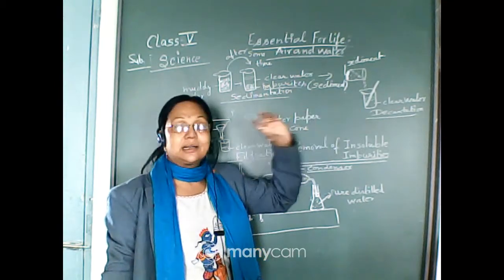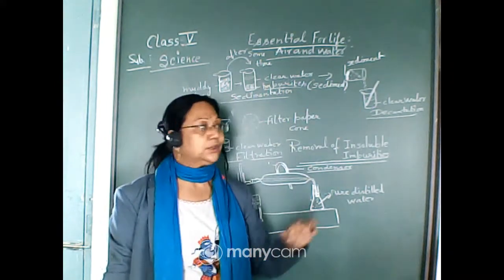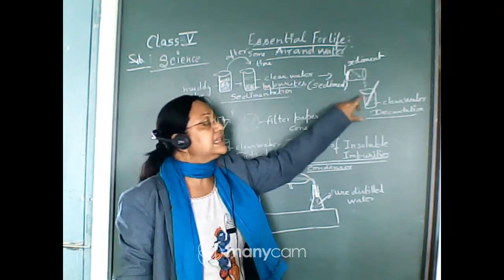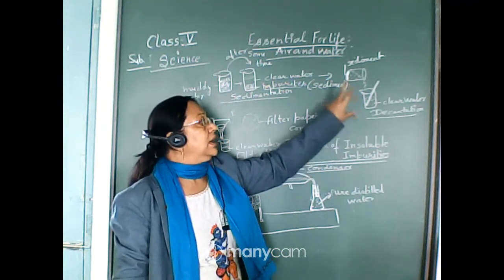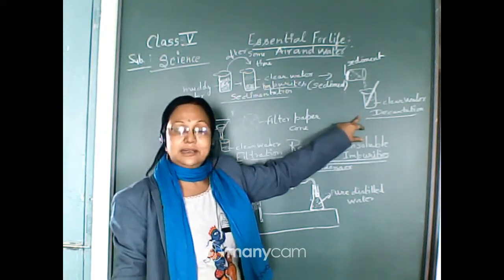The upper clear water is being poured into another vessel with the help of this glass rod. This kind of separation is called decantation.